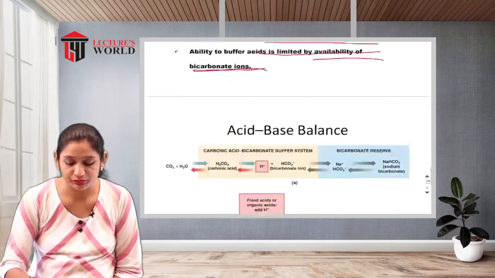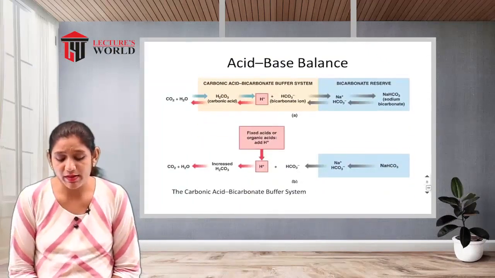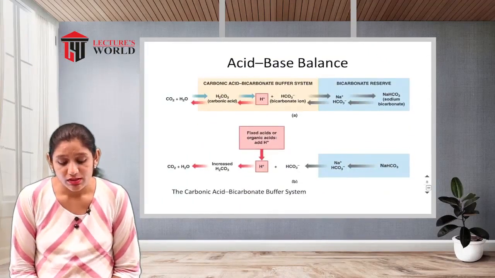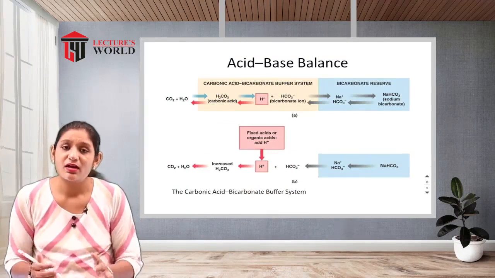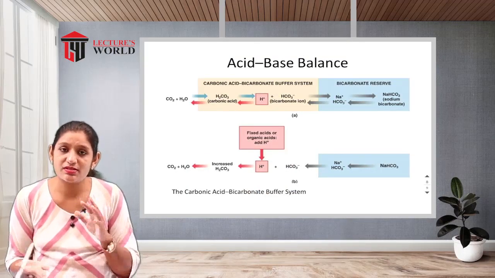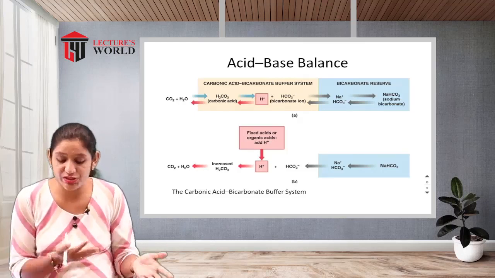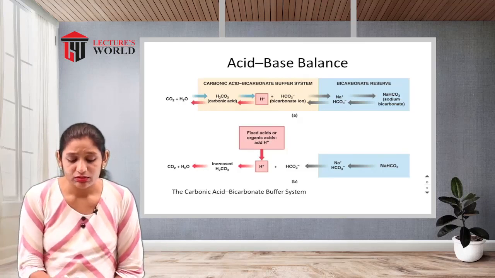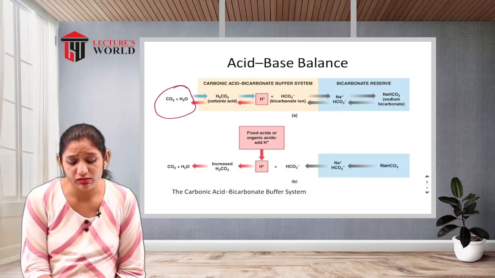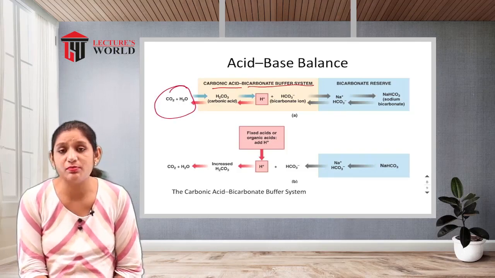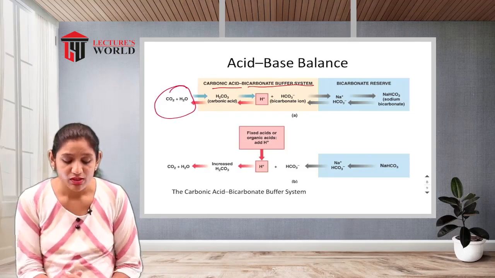Next one, acid-base balance. This is the schematic showing how CO2 is absorbed from the extracellular to the intracellular side. Now, the first one, the atmospheric carbonic acid bicarbonate buffer system, how does it react?